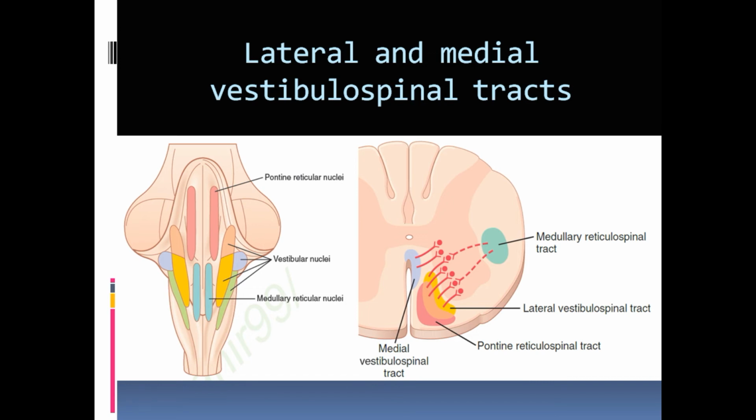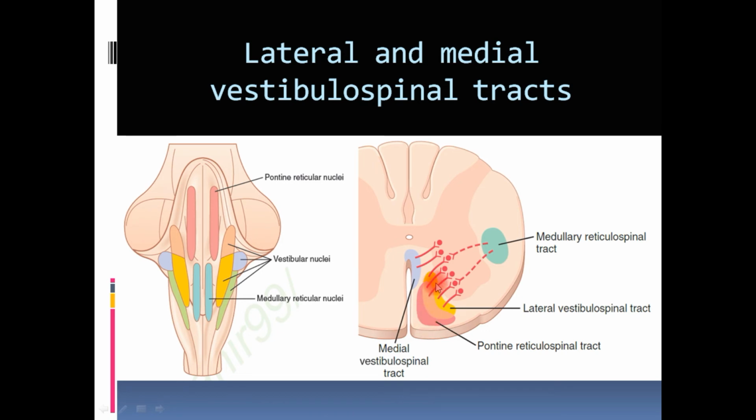The balance and equilibrium vestibular apparatus is responsible, and these vestibulospinal tracts work as a response to the vestibular sensation. So these vestibular descending tracts are divided into lateral and medial vestibulospinal tracts. The major function of these vestibulospinal tracts is to supplement the action of pontine reticulospinal tract.